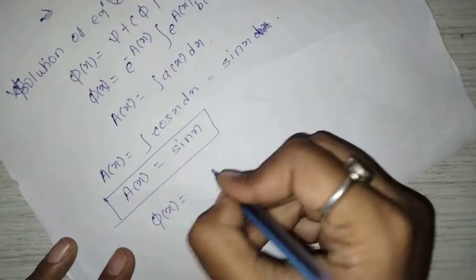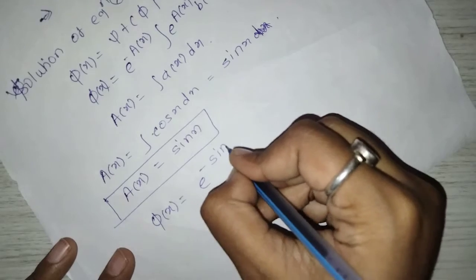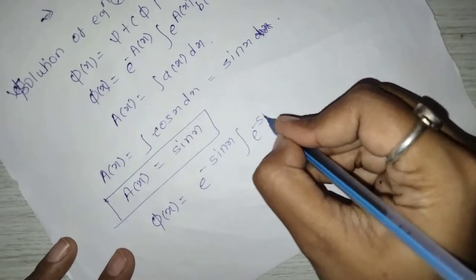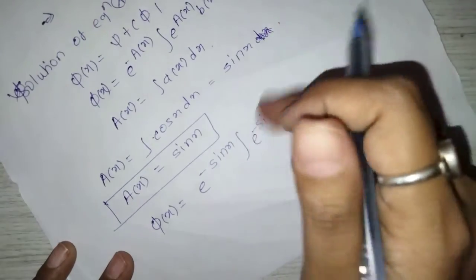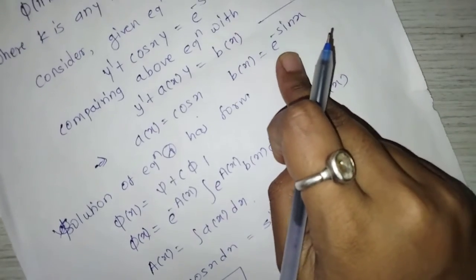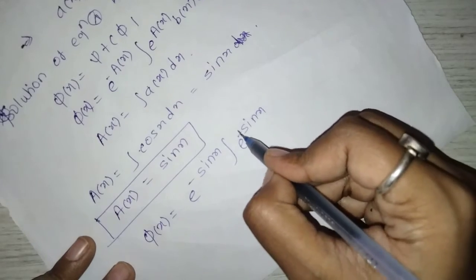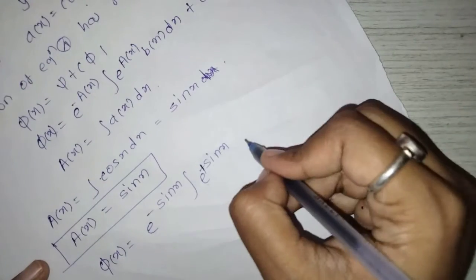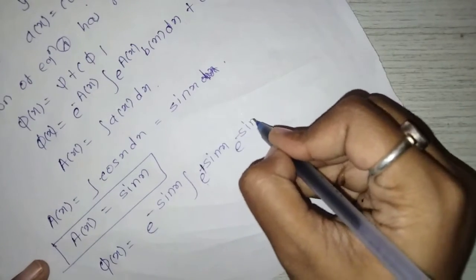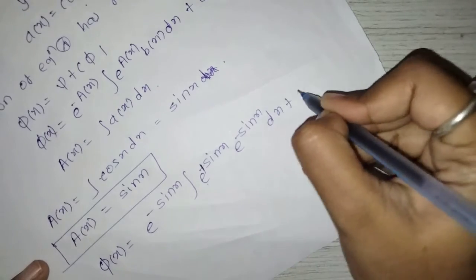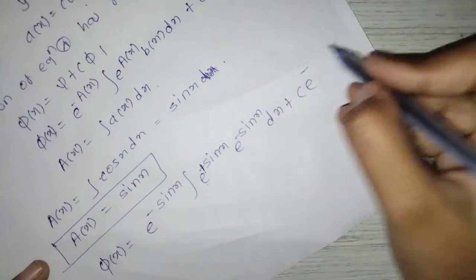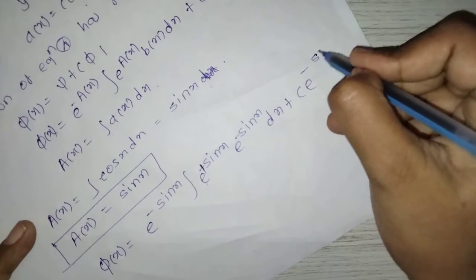So phi of x is equal to e raised to minus sin x into integration e raised to sin x, b of x is e raised to minus sin x, dx plus c e raised to minus A of x, which is sin x.